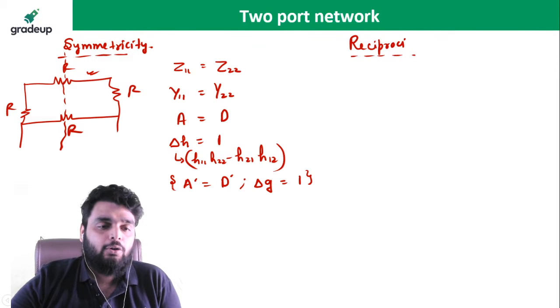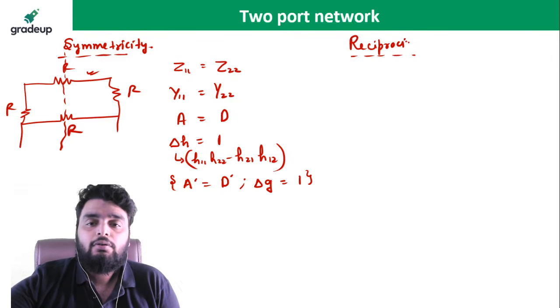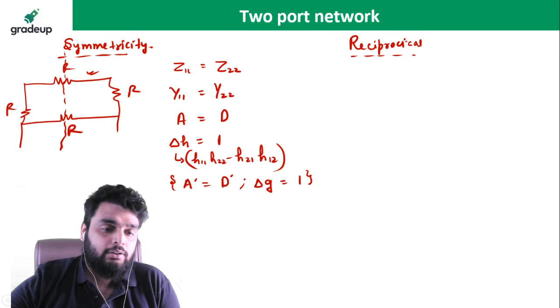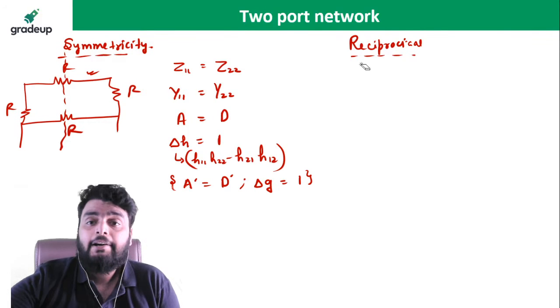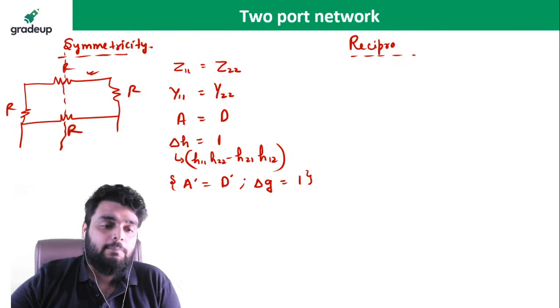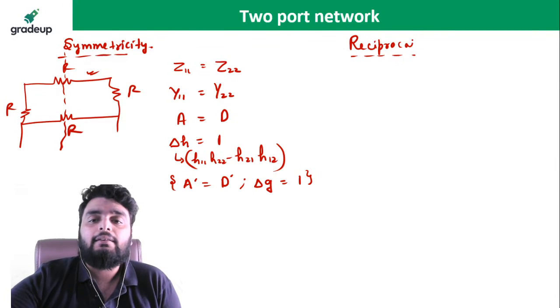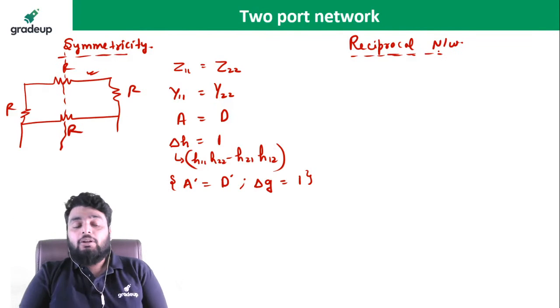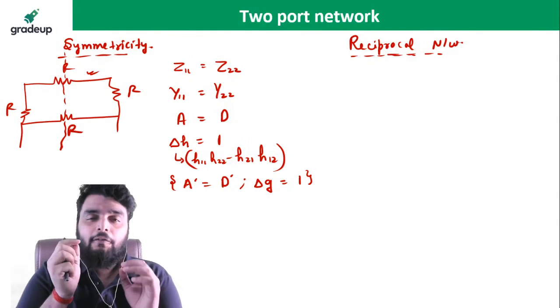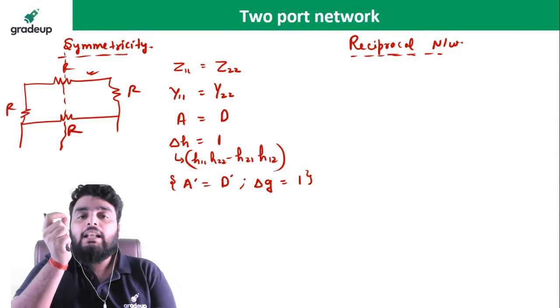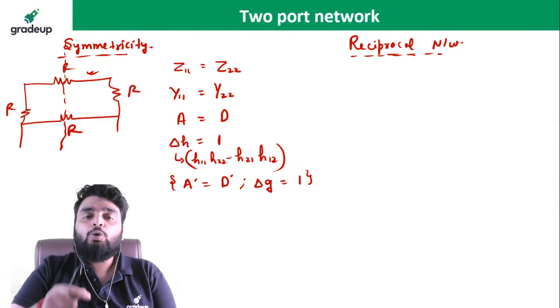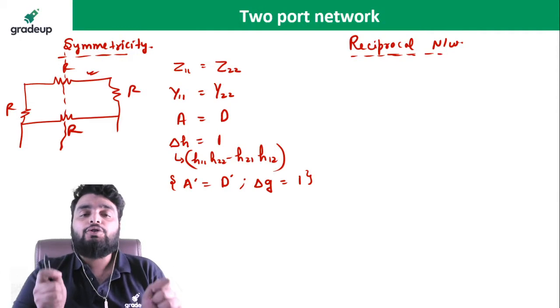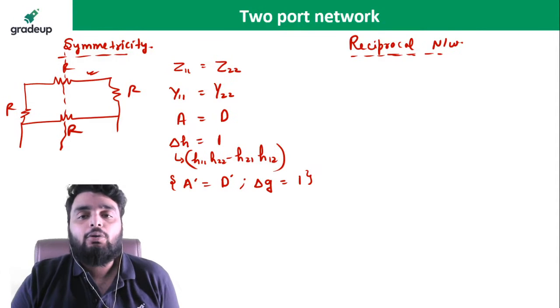So a reciprocal circuit is the circuit which follows the reciprocity theorem. Okay, so a network is known as reciprocal if it satisfies the reciprocity theorem. And what is the reciprocity theorem? Listen very carefully. For a passive network, the ratio of output to input will be the same if you interchange the two ports of the particular network.